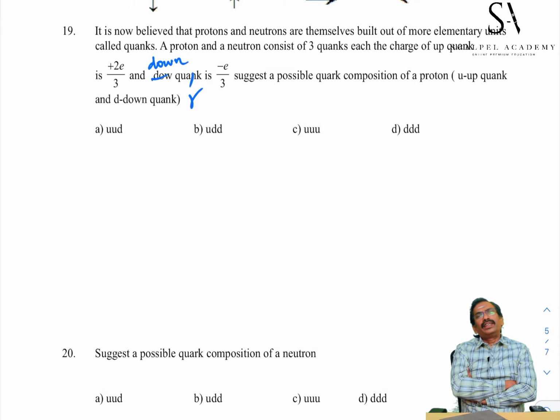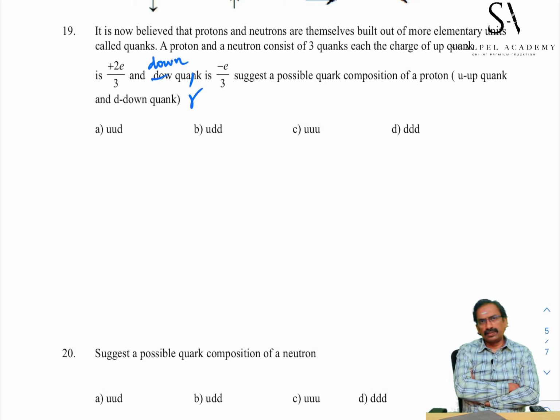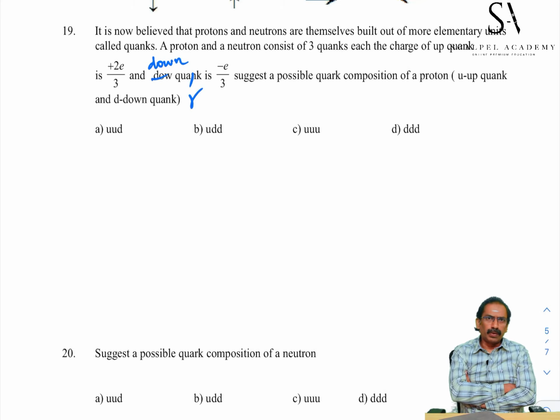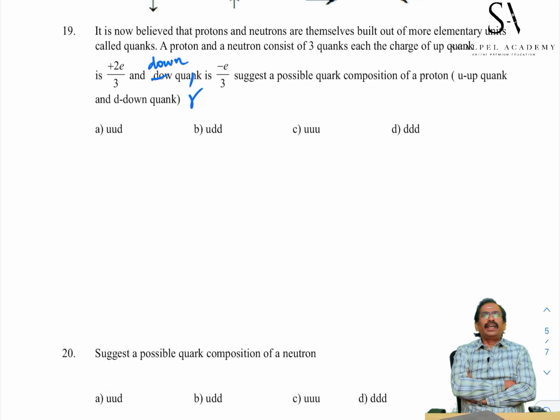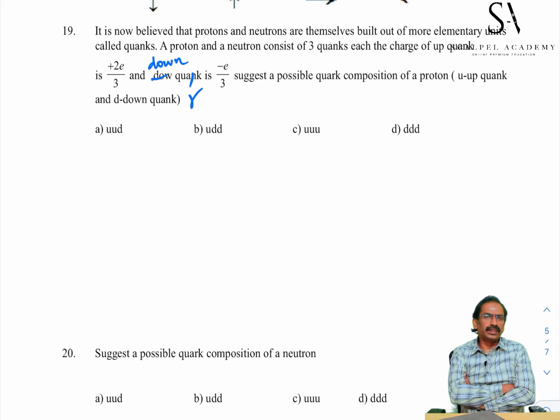A proton and a neutron consist of three quarks. We have to identify the combination: 2 up quarks and 1 down quark, or all three up quarks, or all three down quarks. In this way we have to identify the combination for the proton. The net charge of a proton is plus e.